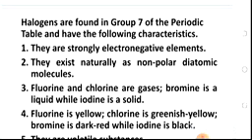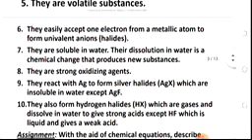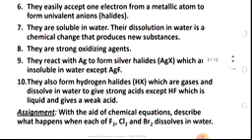Number 4, fluorine is yellow. Talking about their color, fluorine is yellow in color. Chlorine is greenish yellow. It's a greenish yellow gas. Bromine is dark red, while iodine is black. Then another characteristic is that they are volatile substances. That is, they vaporize easily, because even those among them that are not gases evaporate easily. That is what we mean by saying that they are volatile substances.